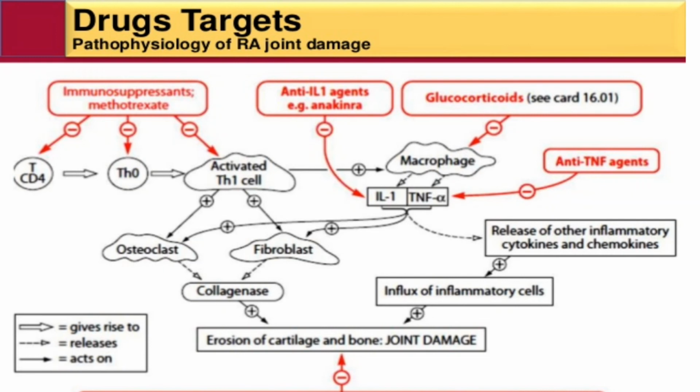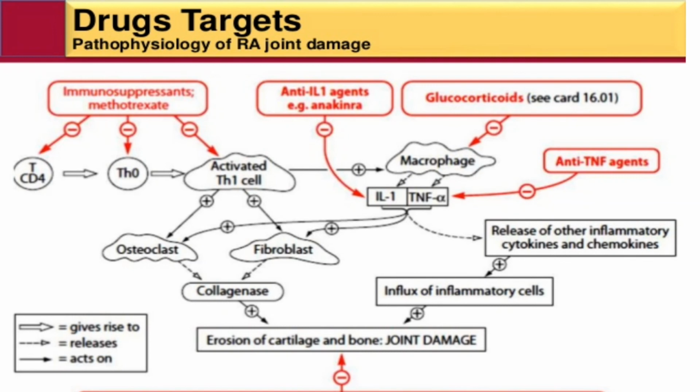Glucocorticoids means the steroid hormones. They act on activated T cells, which act on macrophages. Macrophage means an antigen presenting cell.